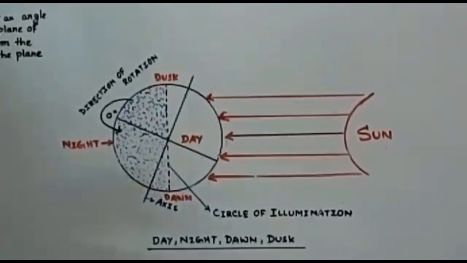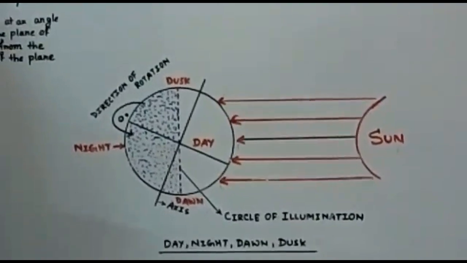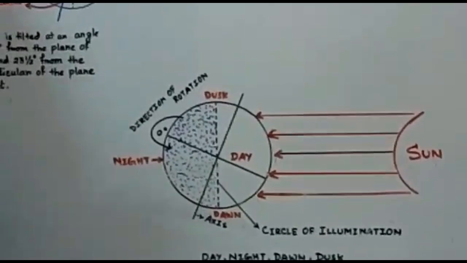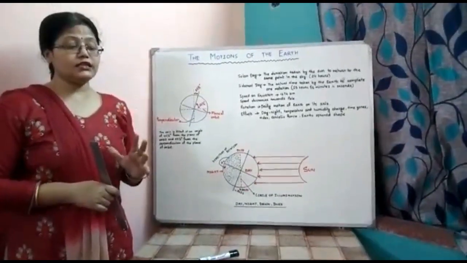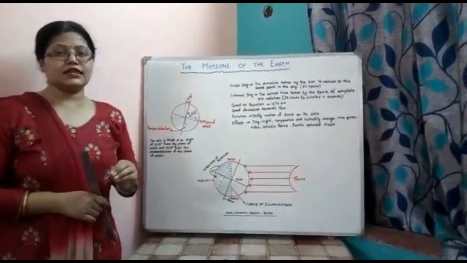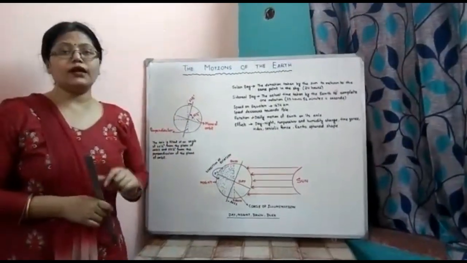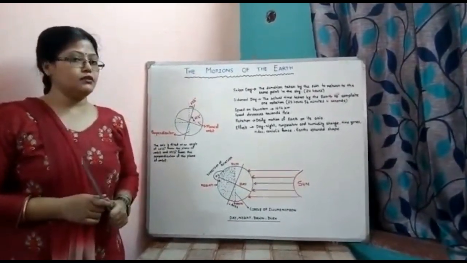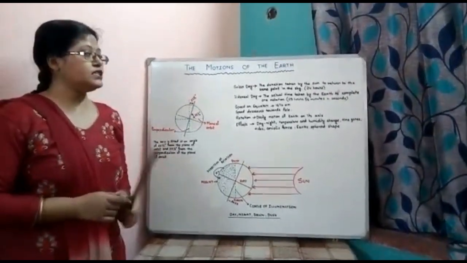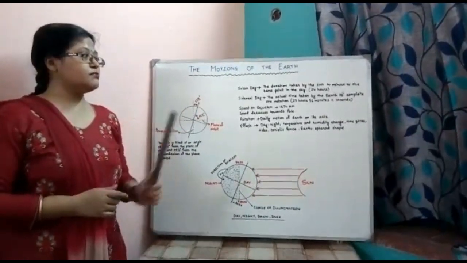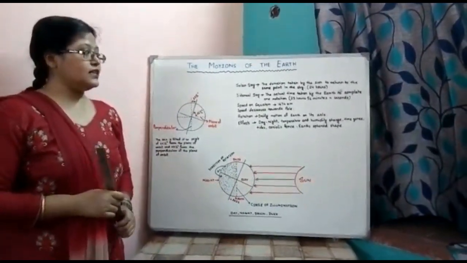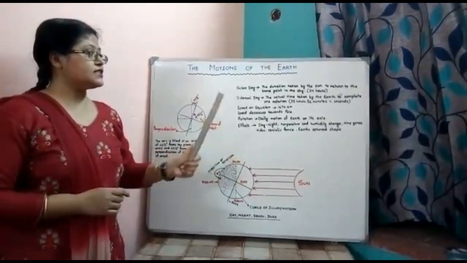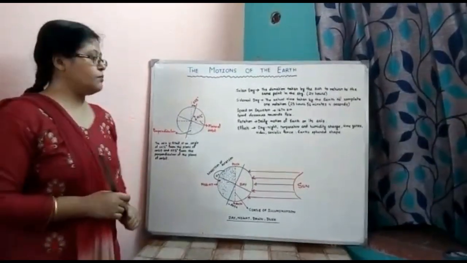Solar day means the duration taken by the sun to return to the same point in the sky. It means 24 hours. But earth takes a little bit less time to complete one rotation. That is called sidereal day. The actual time taken by the earth for one single rotation is 23 hours 56 minutes and 4 seconds. It is called sidereal day. So the difference between solar day and sidereal day is near about 4 minutes.